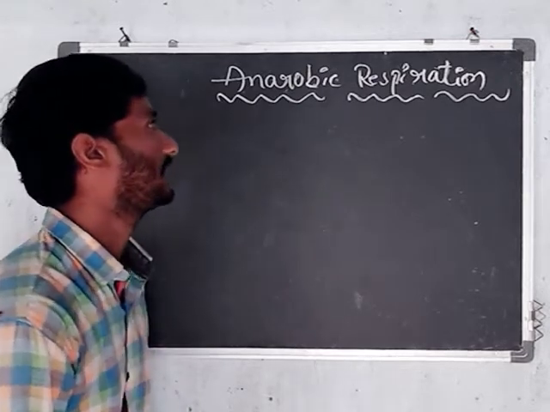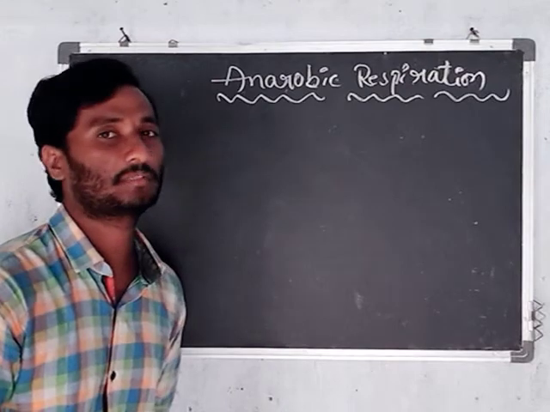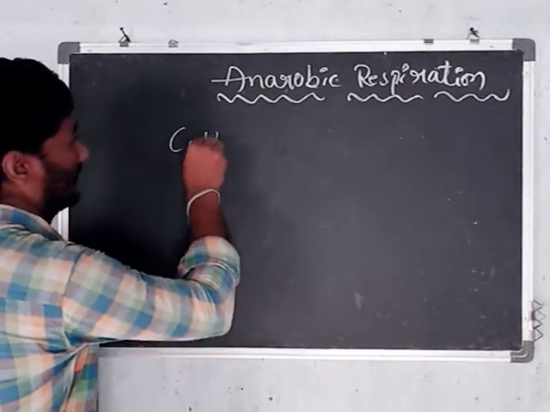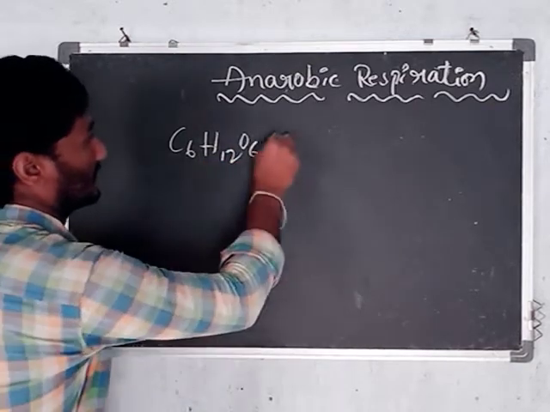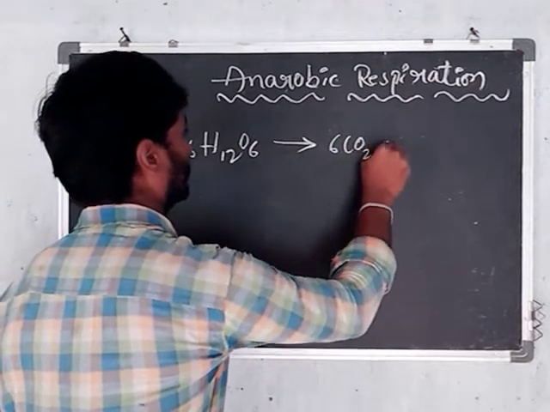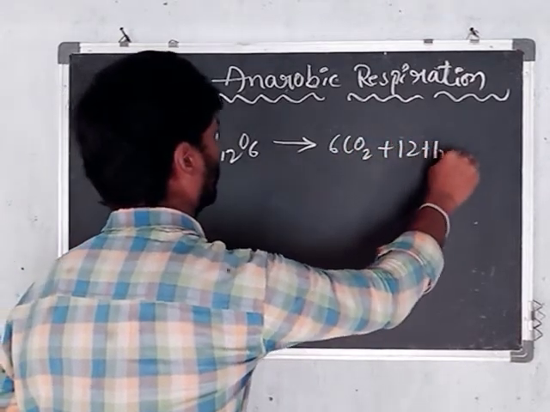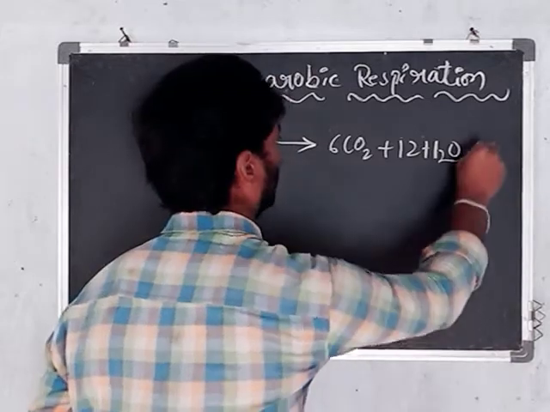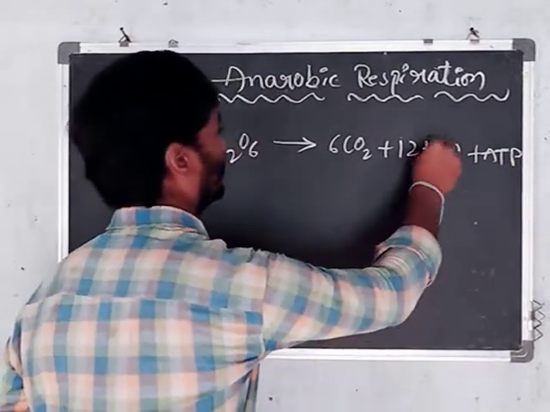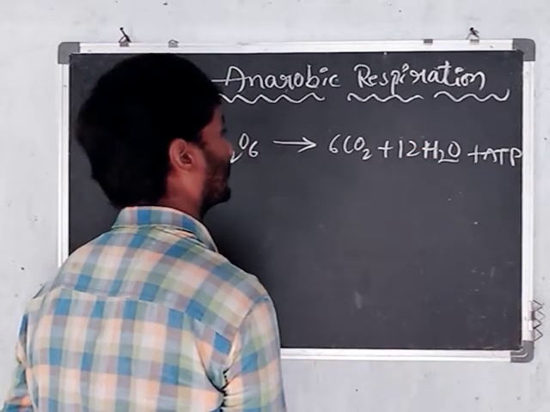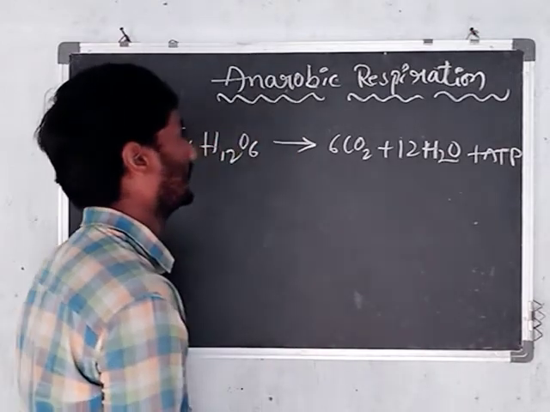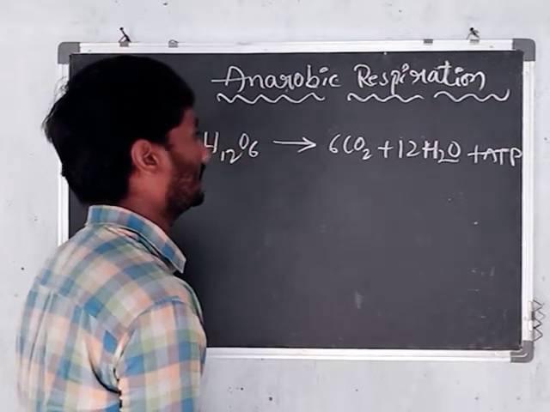This respiration is called anaerobic respiration, such as C6H12O6 giving rise to 6CO2 plus 12H2O and some amount of ATP. Okay, this type of respiration process is called anaerobic respiration.